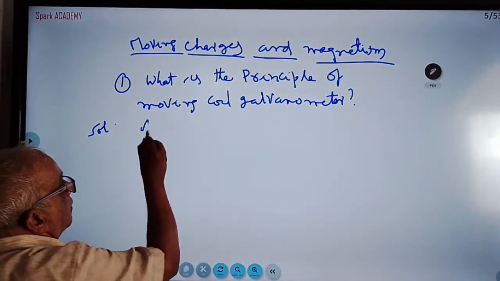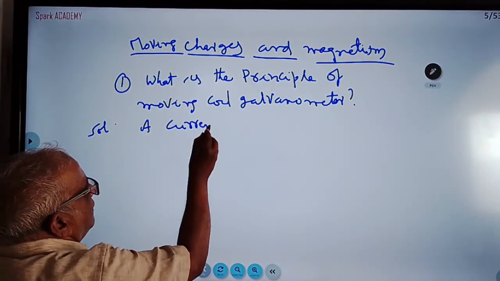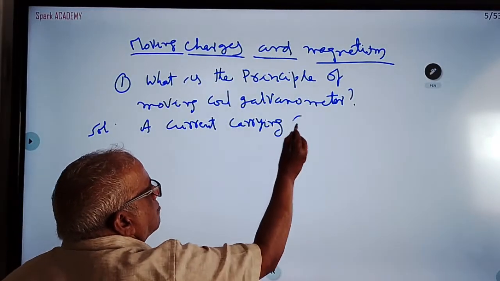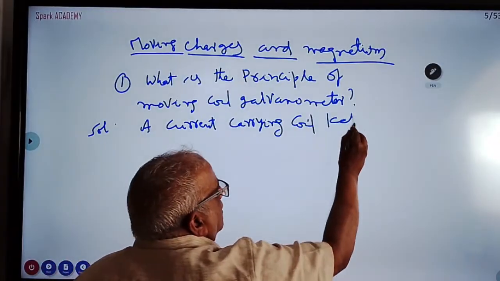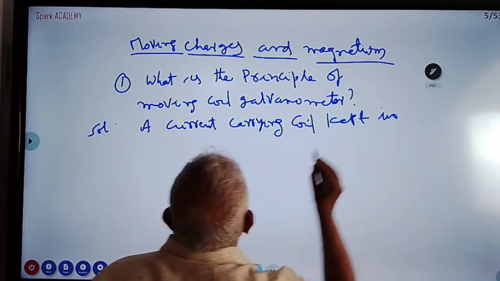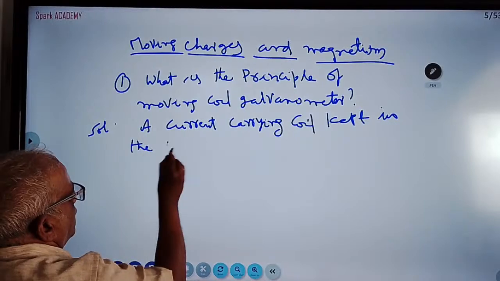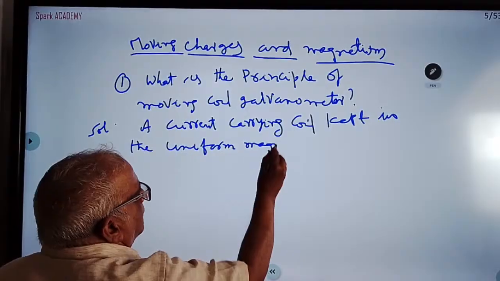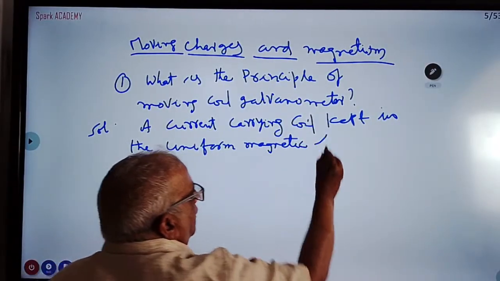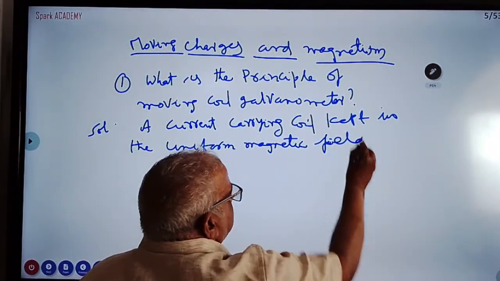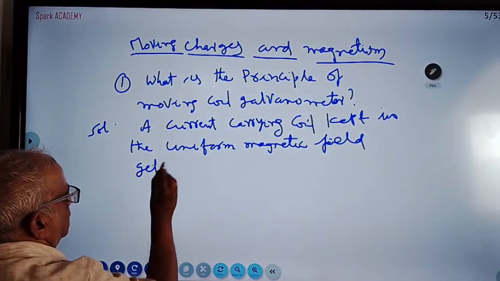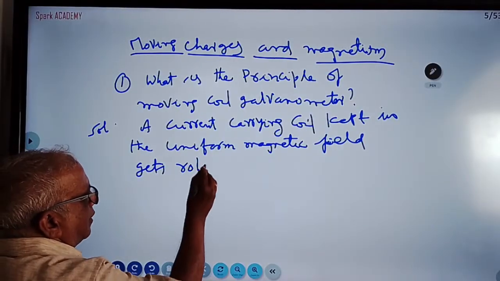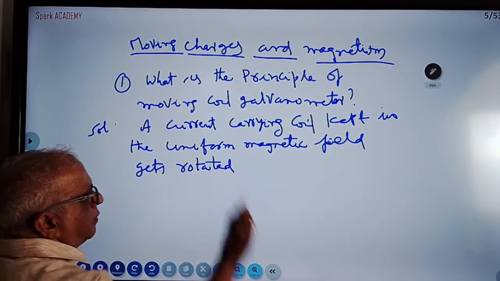A current carrying coil kept in the uniform magnetic field gets rotated due to the torque.